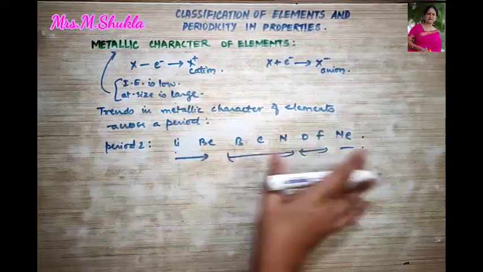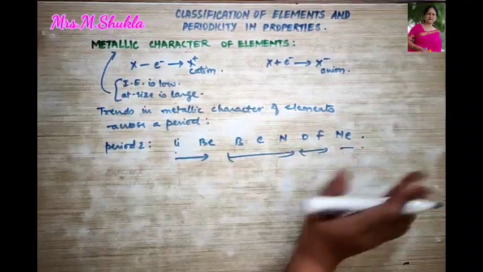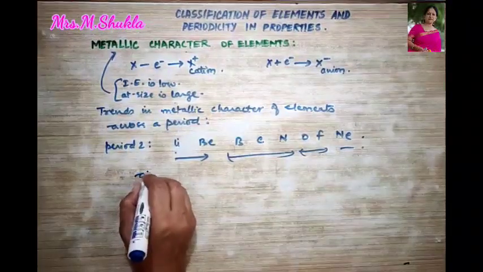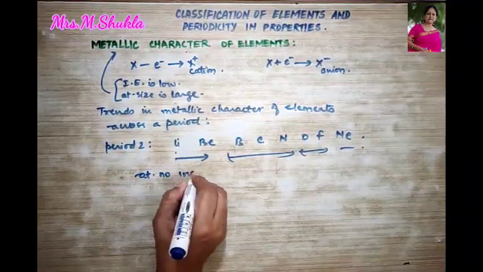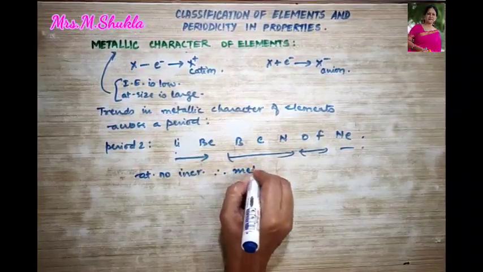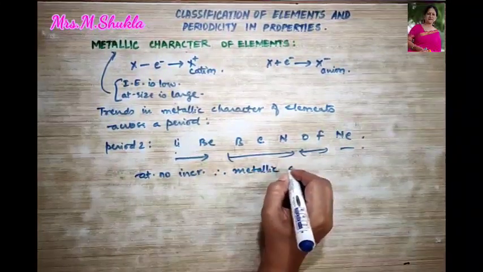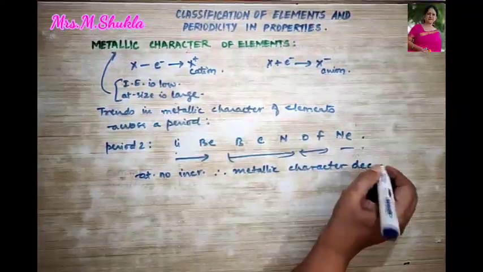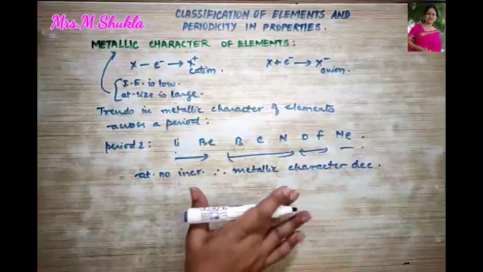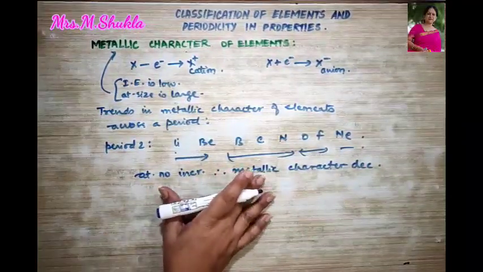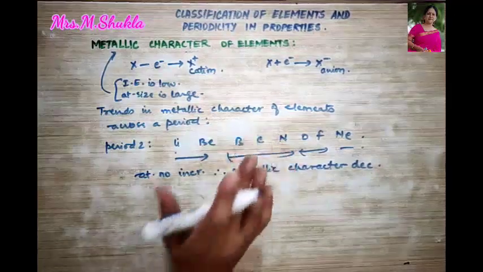That the atomic number is increasing. Therefore, the metallic character will decrease. Atomic number increases, therefore metallic character decreases. Clear?